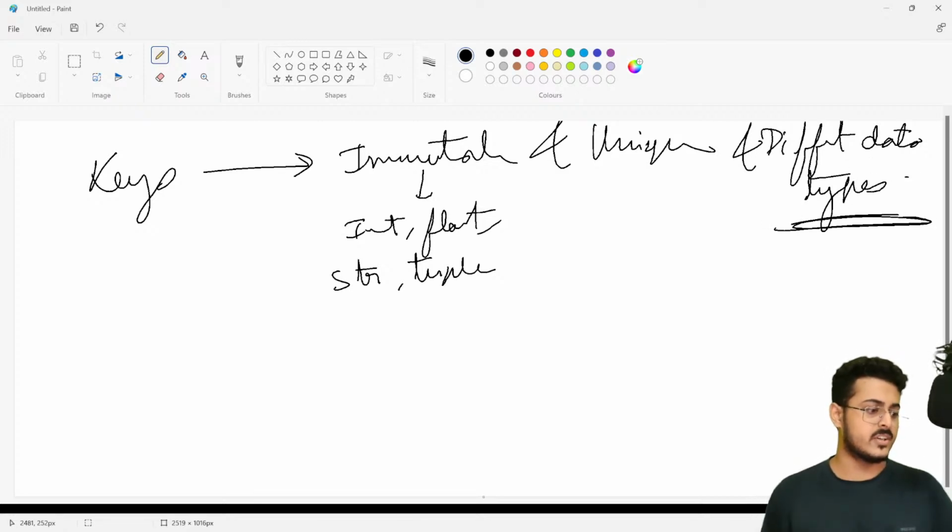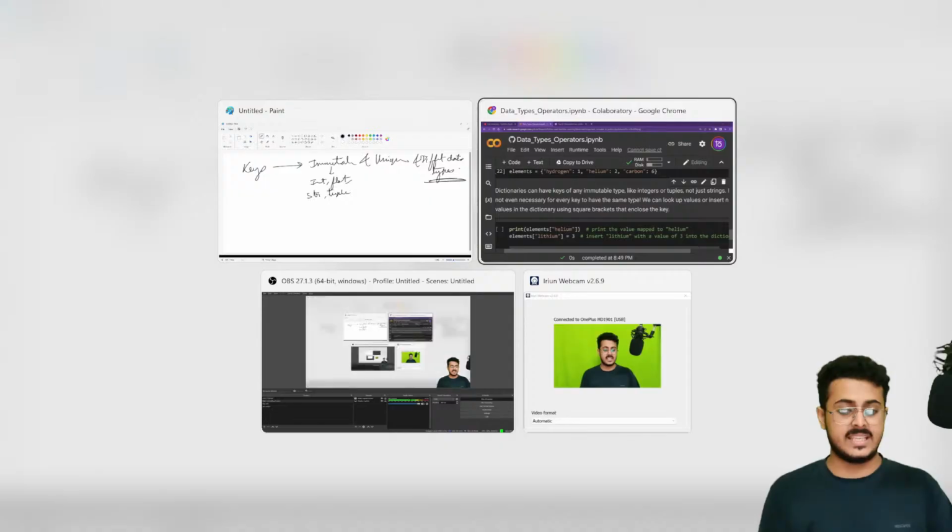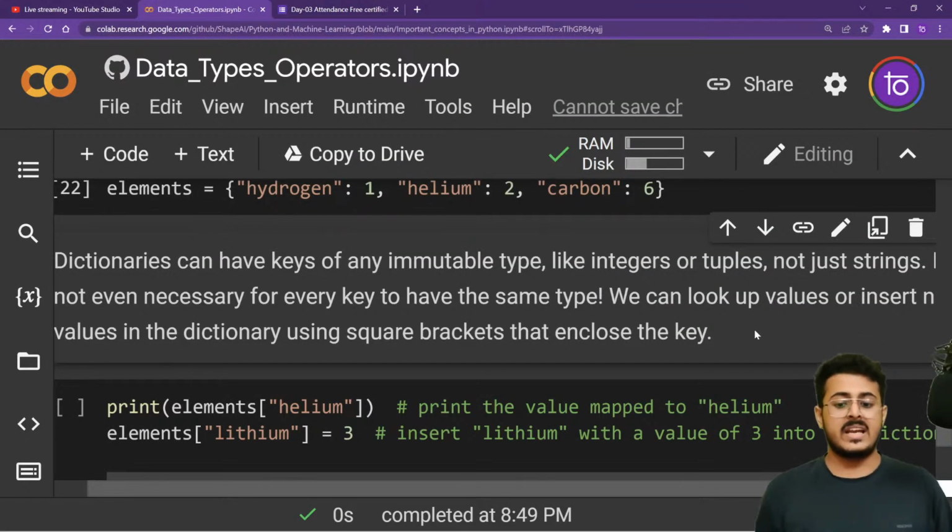Okay, right over here, different data types. So immutable, unique, and different data types. Okay, that is the keys. We can look up values or insert values in dictionaries using square brackets that enclose the key.